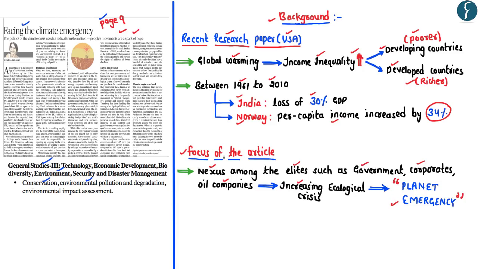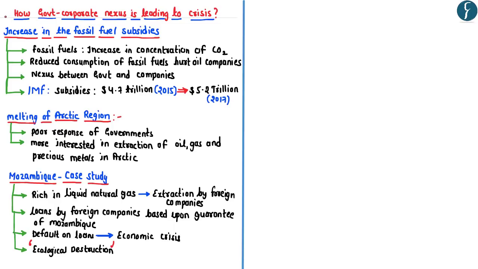Hence, as part of this video analysis, let us understand what kind of nexus exists between the government, corporates and the oil companies, and how such a nexus is actually increasing the present ecological crisis. Now coming to how the government-corporate nexus is accentuating the ecological crisis. First and foremost, fossil fuels have been responsible for the increase in the concentration of carbon dioxide. Hence, in order to arrest the problem of global warming, there is a need to reduce the consumption of fossil fuels. However, if you reduce the consumption of